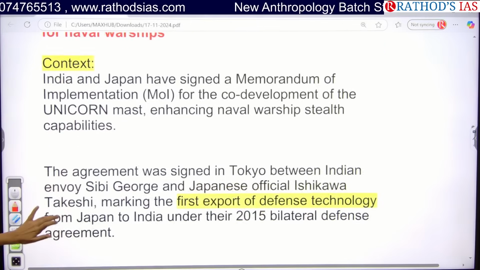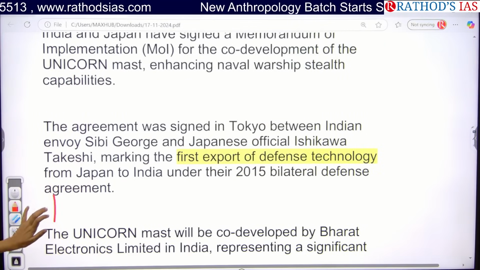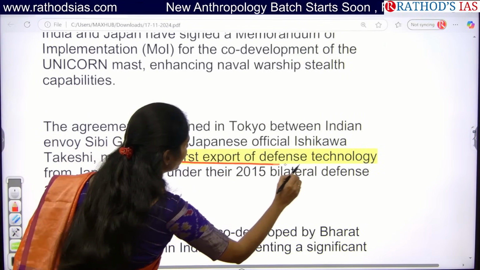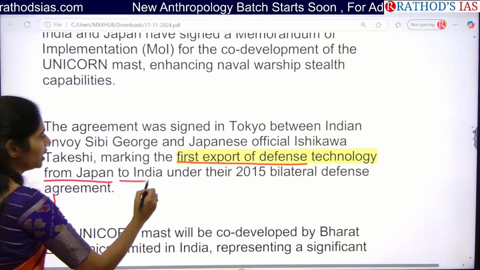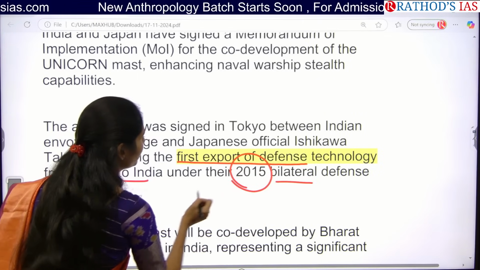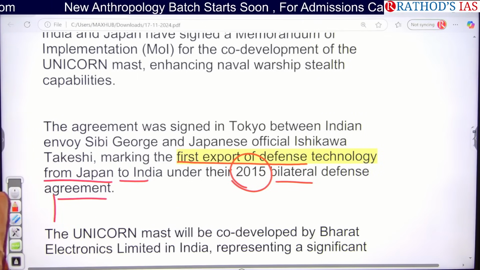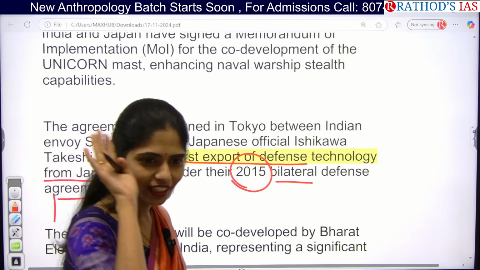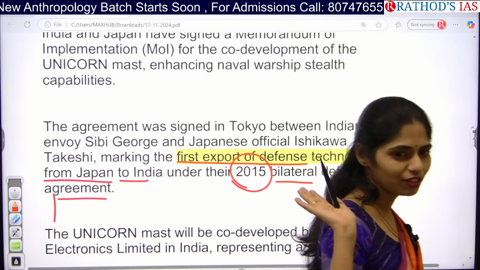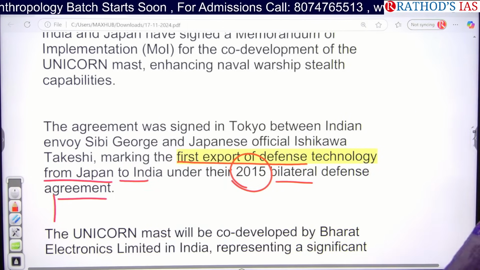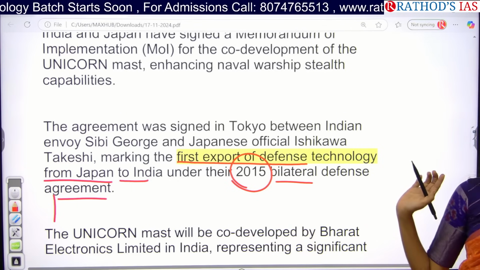This agreement signed in Tokyo is actually the first export of defense technology from Japan to India under the 2015 bilateral defense agreement. So the agreement was done in 2015, but in 2024 we are getting that technology. You can see how much delay we make in our agreements.